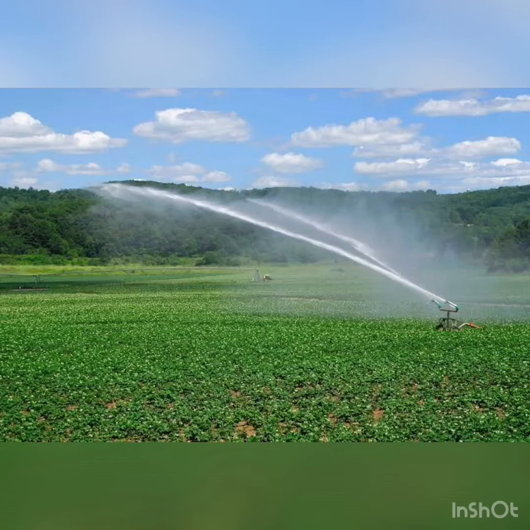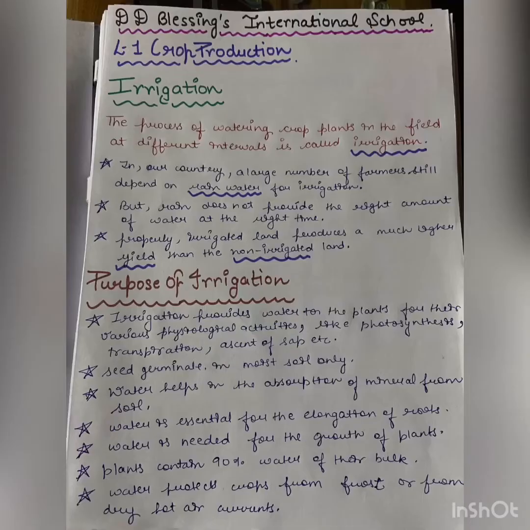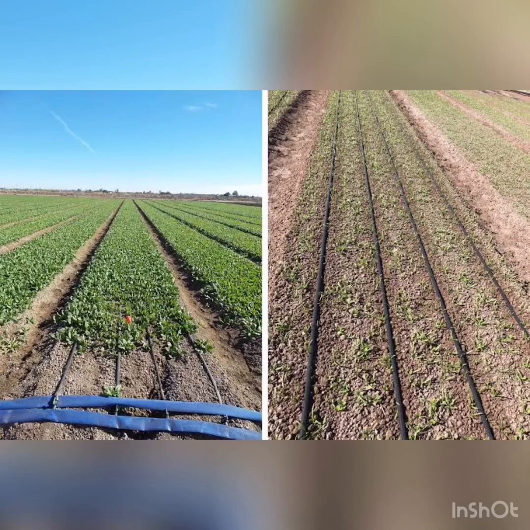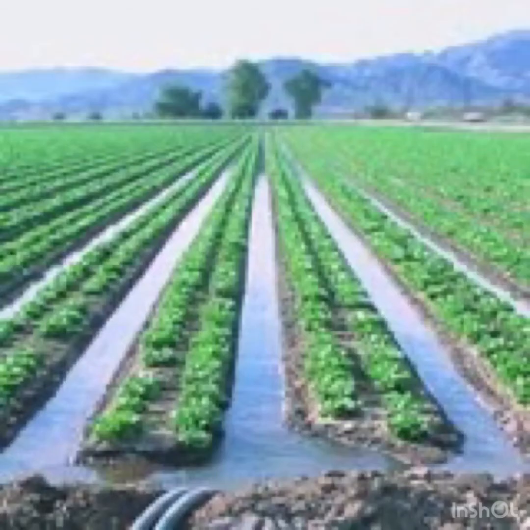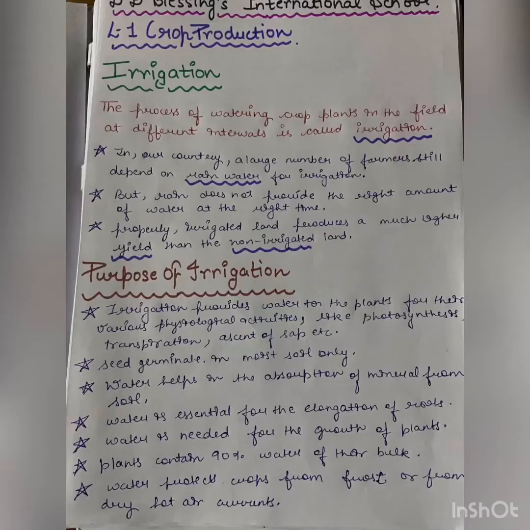Now we will talk about irrigation. What is irrigation all about? Irrigation is the process of watering crop plants in the field at different intervals. But in our country, a large number of farmers still depend on rainwater for irrigation. But rain does not provide the right amount of water at the right time. So properly irrigated land produces a much higher yield than the non-irrigated one.